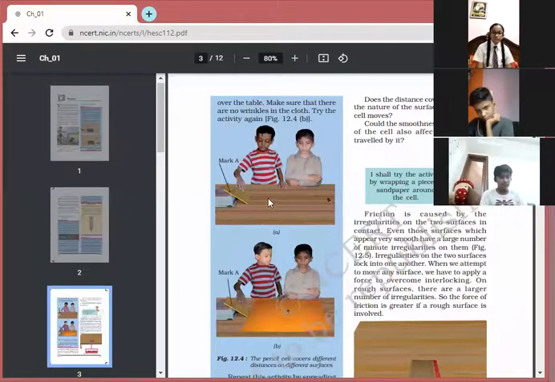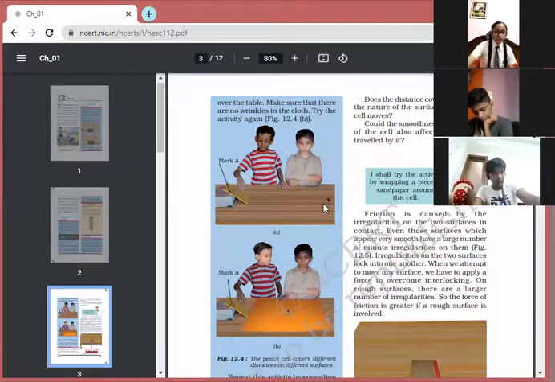And this is the plane surface. On the other hand, if he has taken the different surface, where the cloth is wrinkled and it's a rough surface, then what will happen? Again, he throws the cell from the mark A, then the cell will stop very soon. So we have to differentiate between these two. Why is it so? Can I have the answer from your side? At A the cell has covered a longer distance, and at B it has covered less distance. What can be the reason for it?